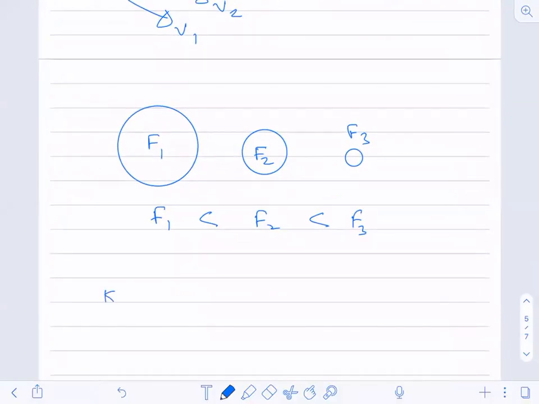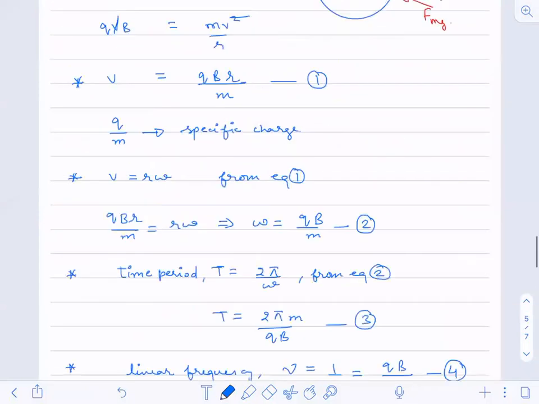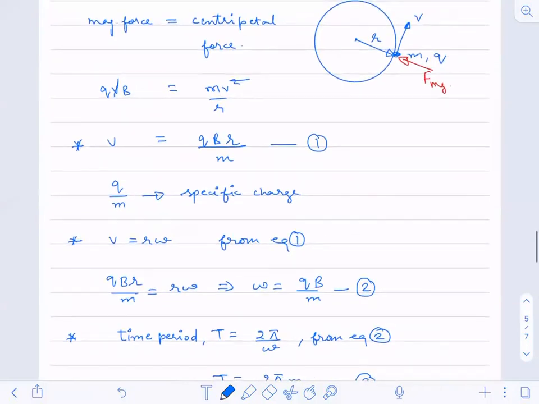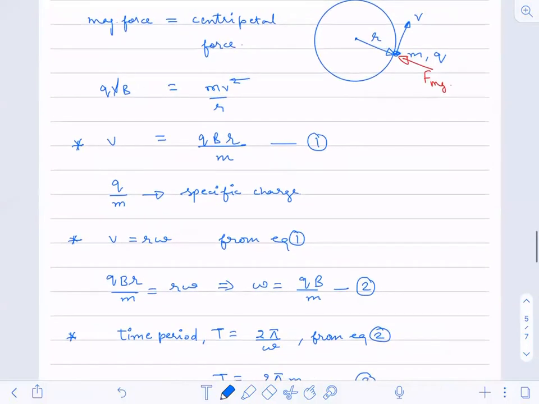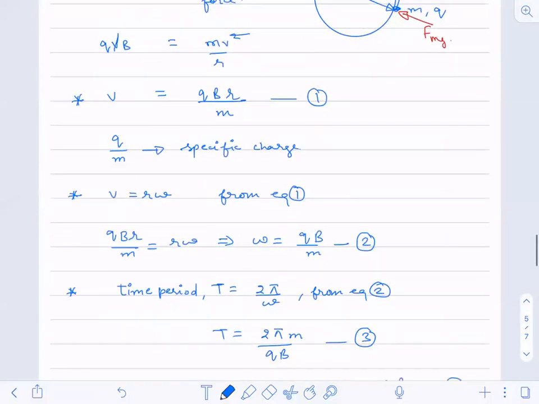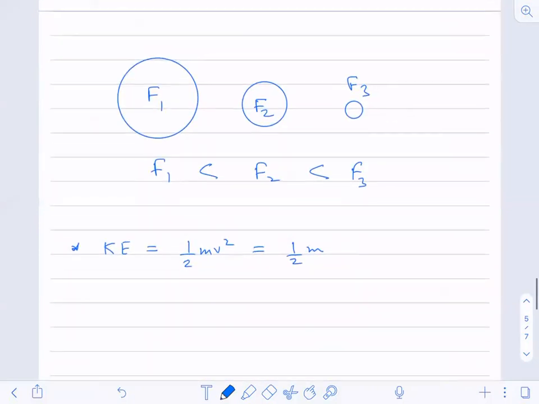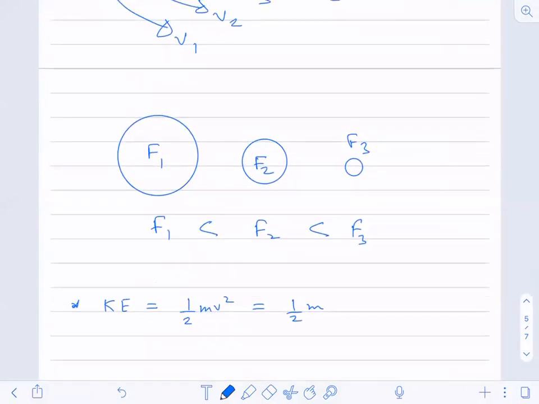So how will you write kinetic energy? It will be half mv square, half mass and velocity squared. What is the velocity that you have found out? You have found it as q by m into Br. So q by m into Br is squared.